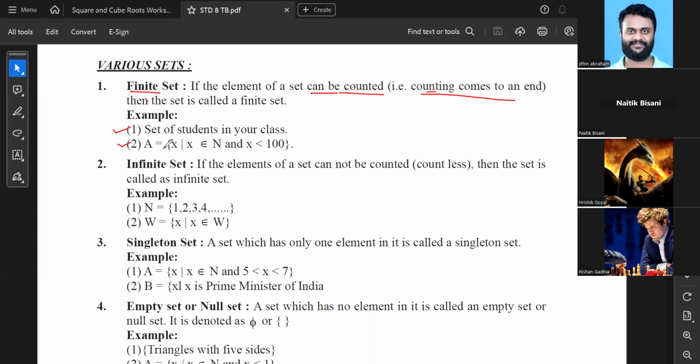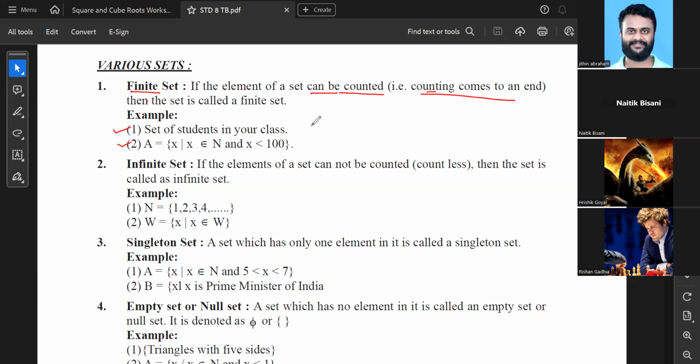The second is what? A is a set of variable x where x belongs to natural numbers and x is less than 100. मतलब इसके अंदर कितने एलिमेंट्स होंगे? 99 elements. Very good, very good.